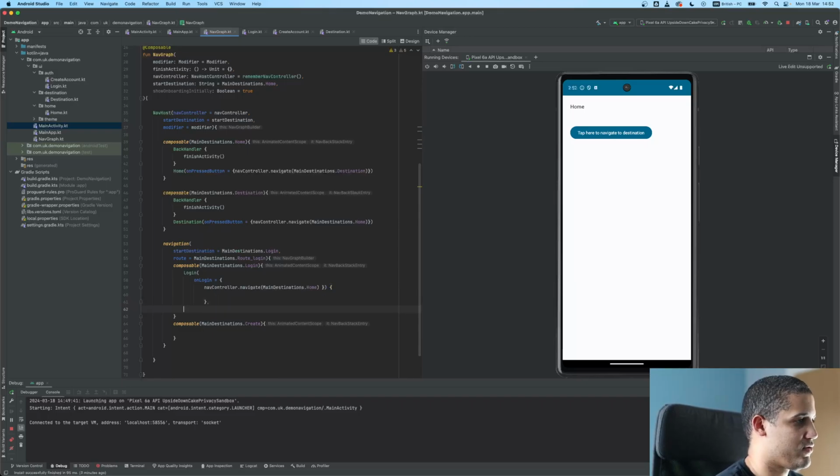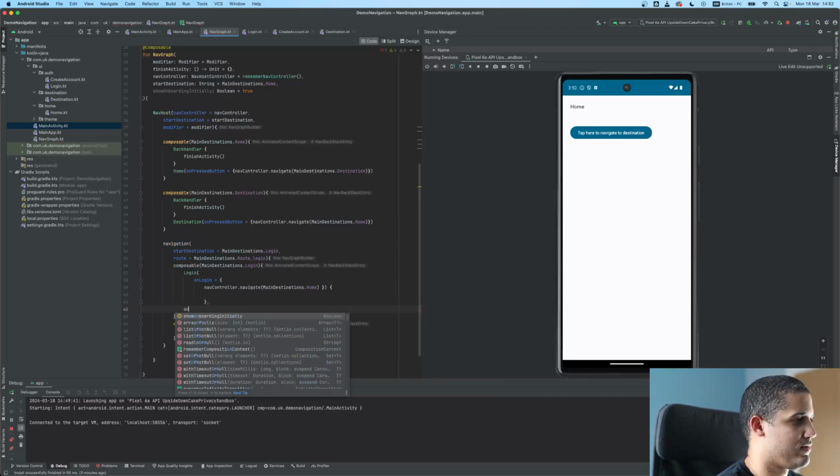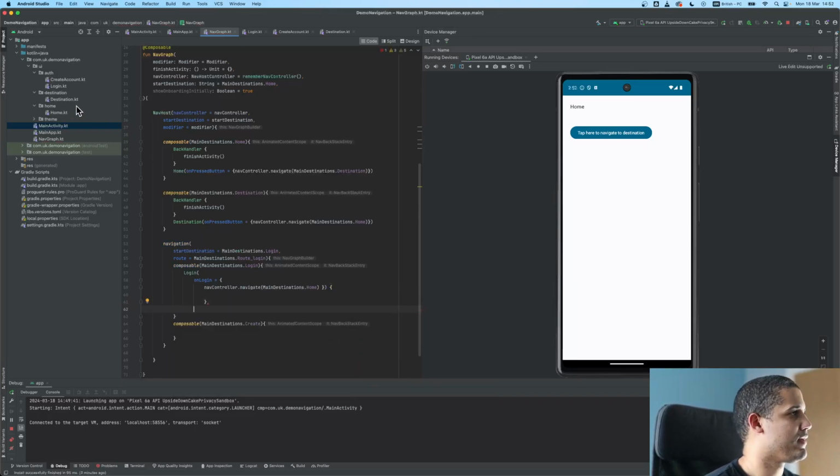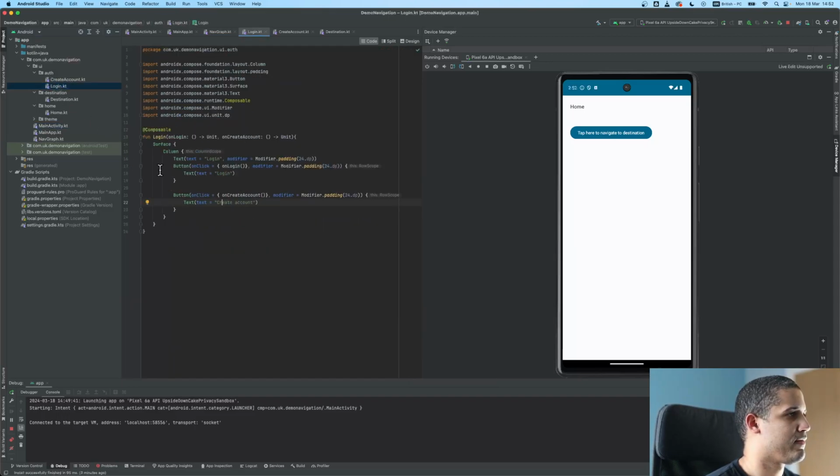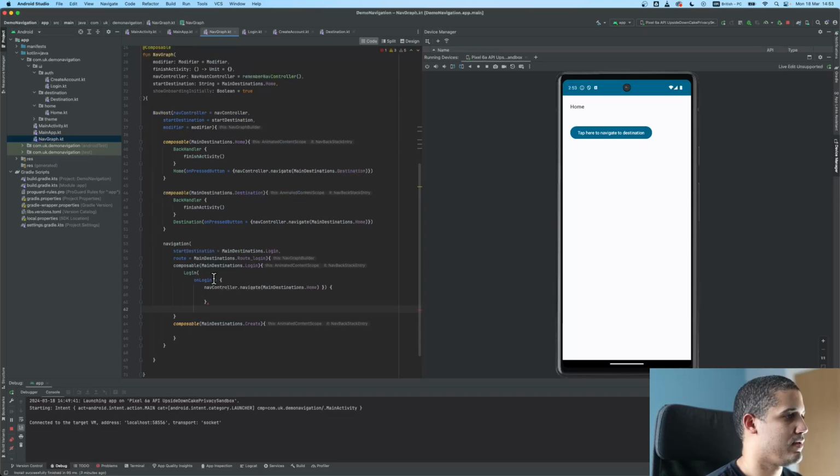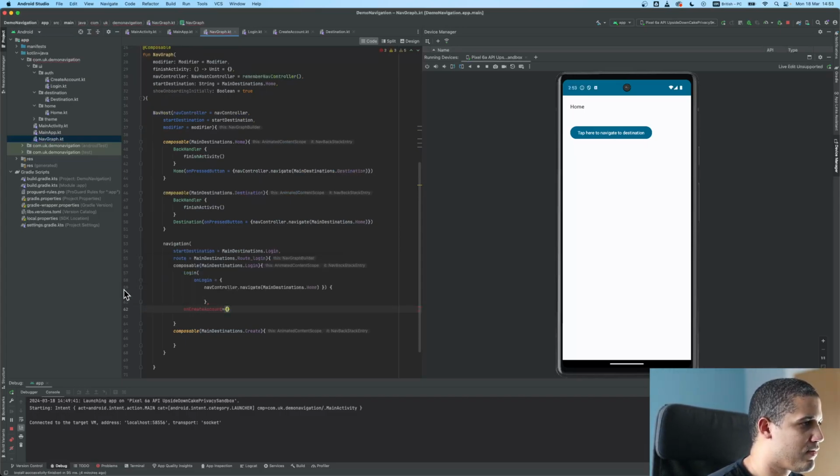But then there's also, you will say only login. Let's have a look. On login, we also have on create account, which we are going to add in there. So we have two actions. One is for login, one is for create account. So if we go back here, so on create account, what am I missing here?